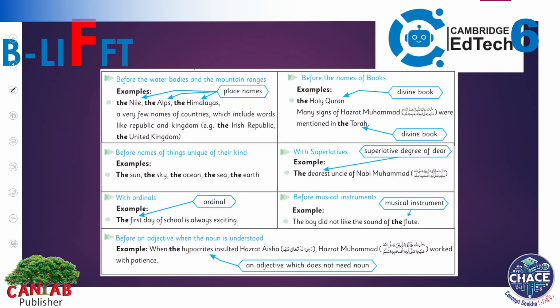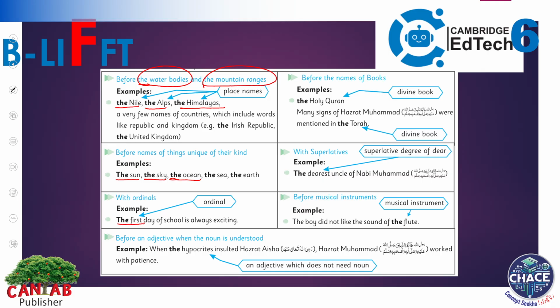Now let's have a look at other rules of using the before the water bodies and the mountain ranges. This is a very important point. For all of the water bodies and all of the mountain ranges, you have to use the before it. For example, the Nile, the Alps, the Himalayas. Before the names of unique things. For example, the sun, the sky, the ocean, and the list goes on. The ordinal number, the first day.